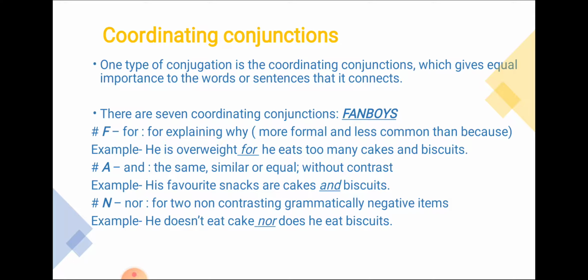There are commonly seven coordinating conjunctions, which are remembered by the name FANBOYS. F means for. For is a conjunction which explains why, the reason. It is normally formal and is not used the way we use because. For example, he is overweight for he eats too many cakes and biscuits.